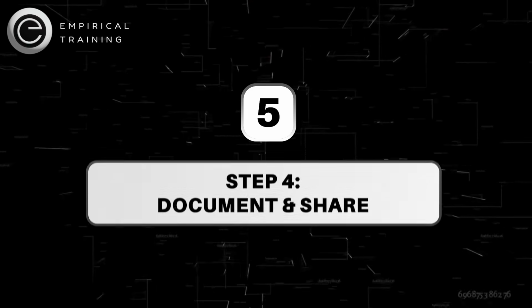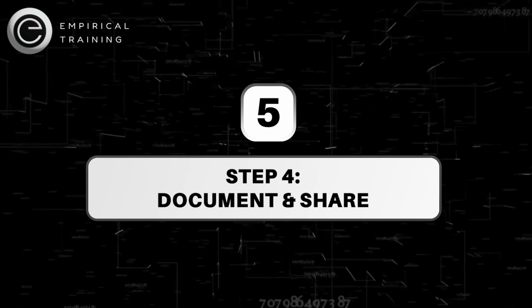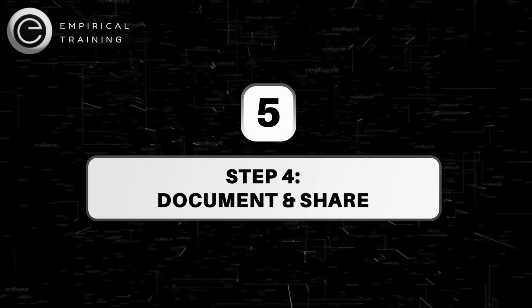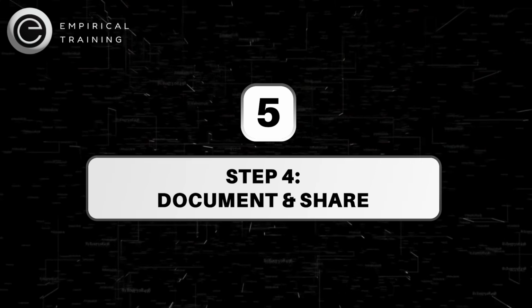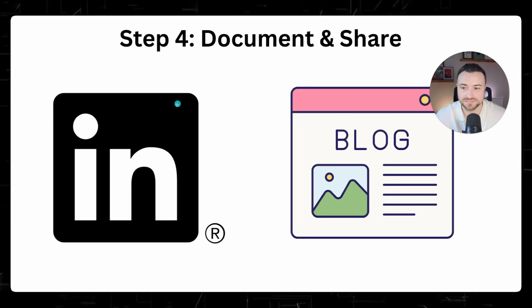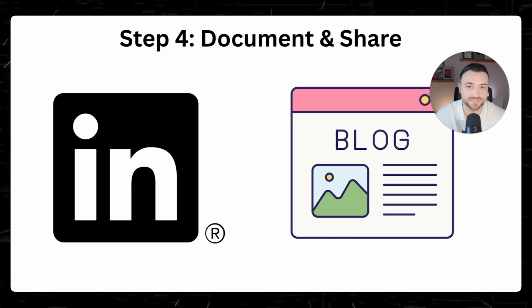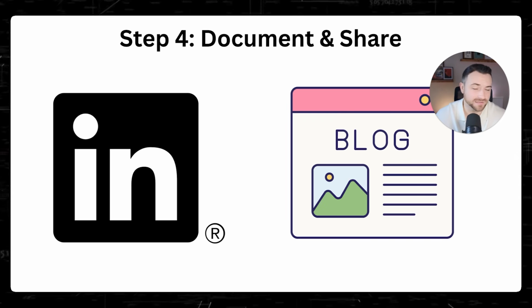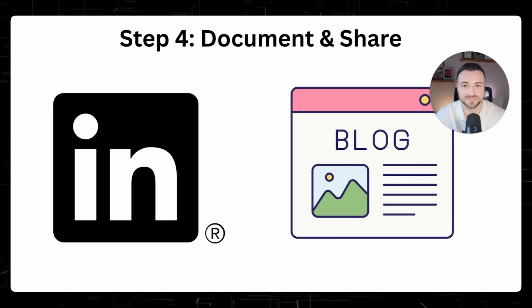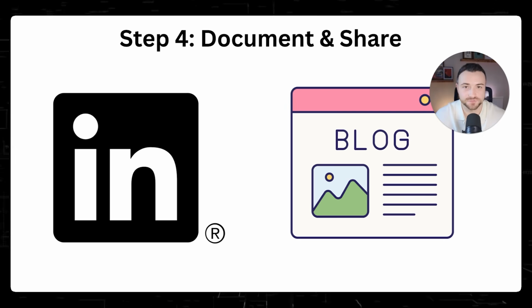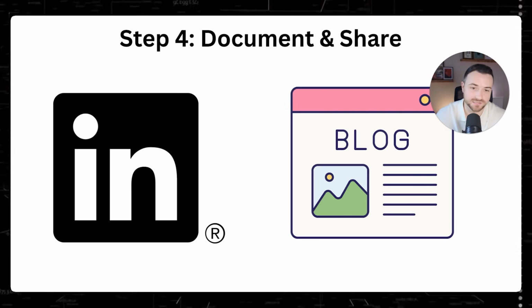So step 4 then: once you've gone through this threat modeling process for a particular AI tool, it's important to document it and share it. You can use something like LinkedIn. This is going to allow you to publish this information to other people in your network, so that you might get in contact with recruiters who are going to understand that you're interested in cybersecurity, but you're also interested in AI security as well.